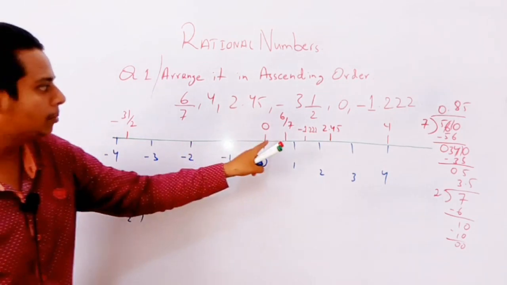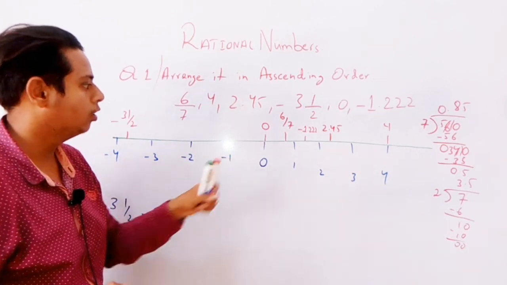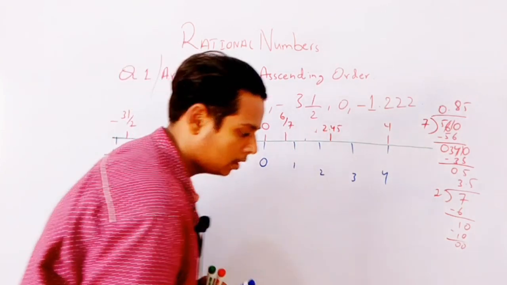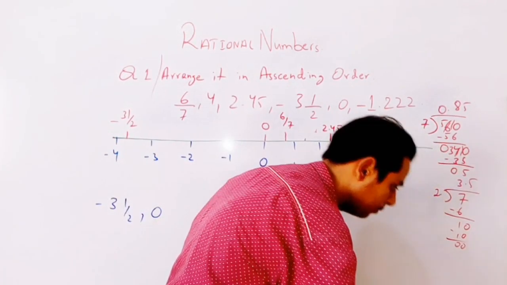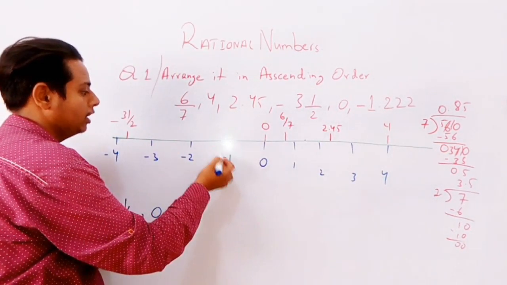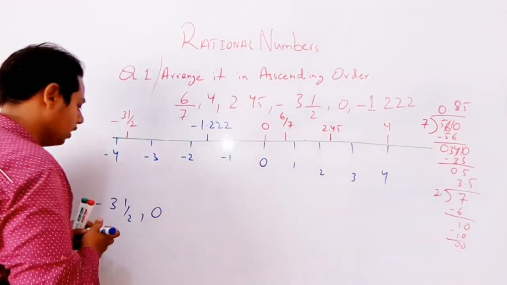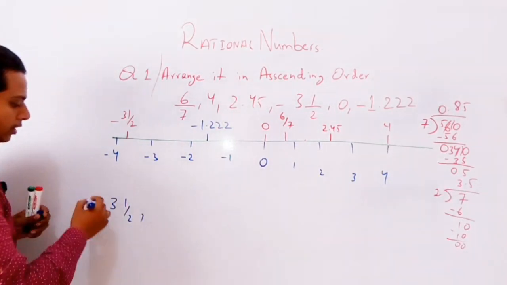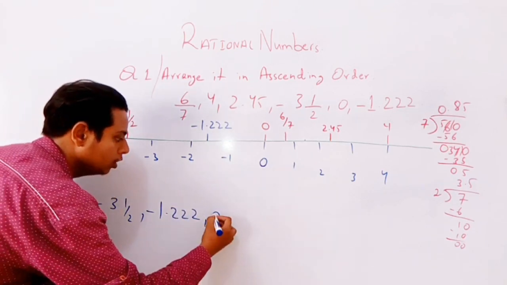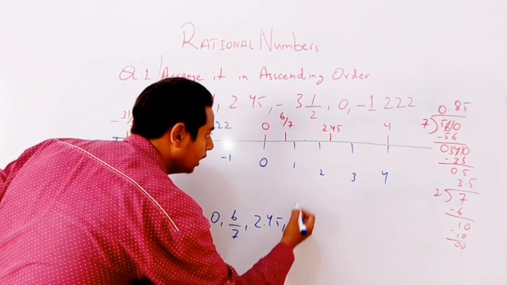सेकेंड फिर कौन सा नंबर है हमारे पास? Fine. Then what is the number over there? -1 upon 2. So where will it come? -1 upon 2 will come between -1 and 0, somewhere over here. After -3 upon 2, what is the number over there? -1.222. Then 0, then 6 upon 7, then 2.45, then last 4.